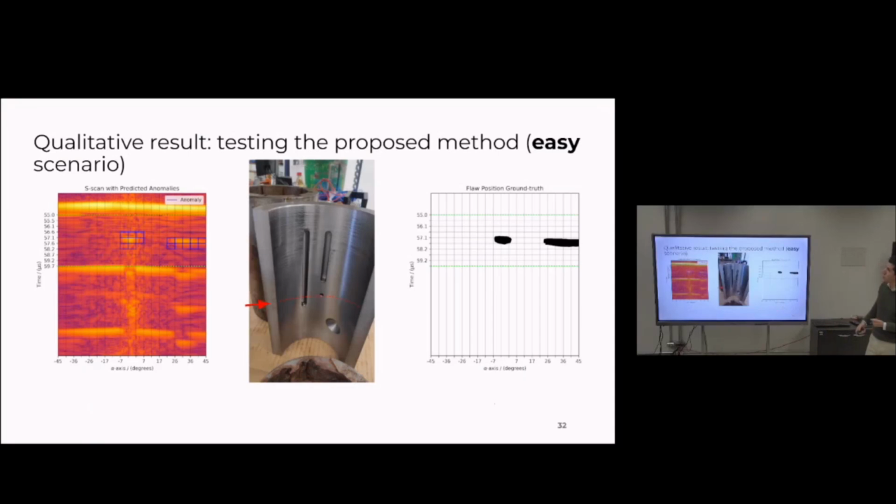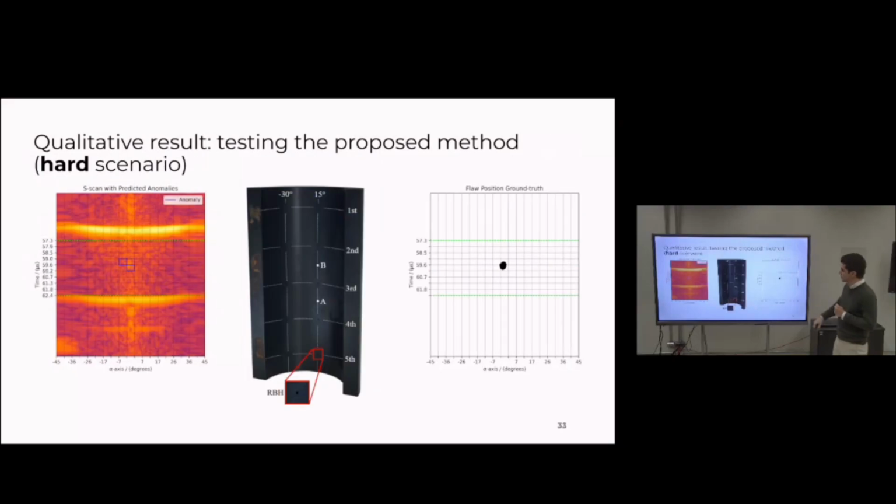So here are some qualitative results of some inspections. Here, the acoustic lens is inspecting this pipe sample from the outside, exactly in this region. So we can see clearly two echoes from flaws, and the model was fortunately able to capture both flaws.